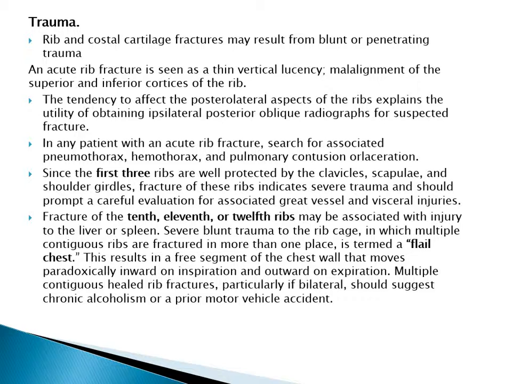Severe blunt trauma of the rib cage in which multiple contiguous ribs are fractured in more than one place is termed flail chest. This results in a free segment of the chest wall that moves paradoxically inward on inspiration and outward on expiration. Multiple contiguous healed rib fractures, particularly if bilateral, should suggest chronic alcoholism or prior motor vehicle accident.